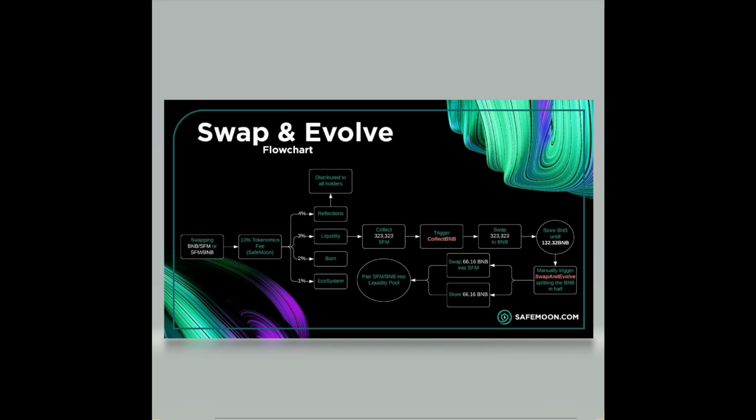Again, after this 3% fee, the Safemoon is stored into an account until a certain threshold is met. This time, the threshold is not 500 million tokens like Swap and Liquefy, but is significantly less, only 323,323 Safemoon tokens. Once this amount is reached, it will trigger a sell in Safemoon and will purchase BNB, then store that into an account for now.